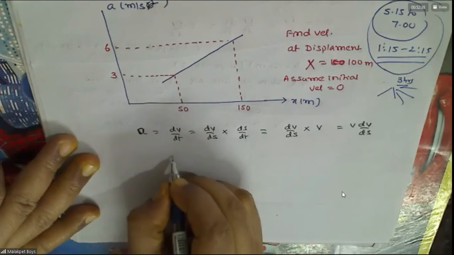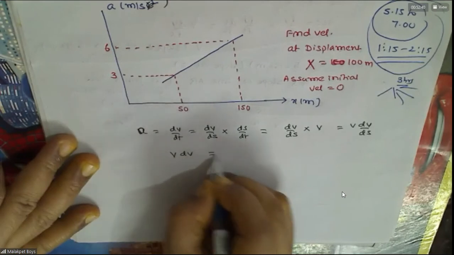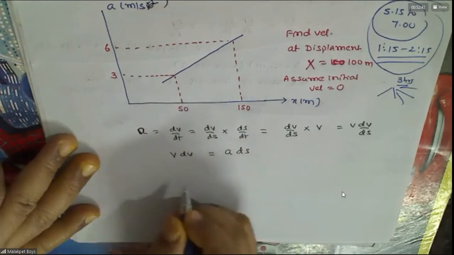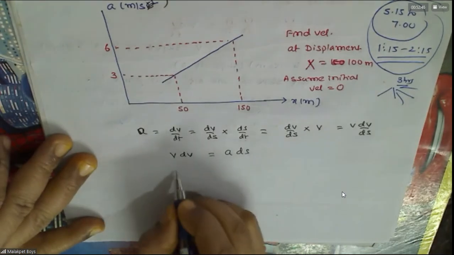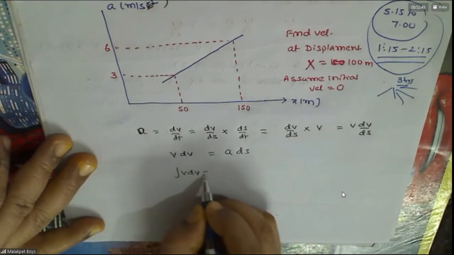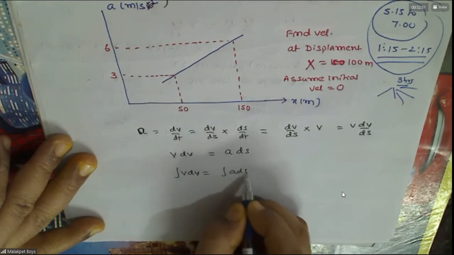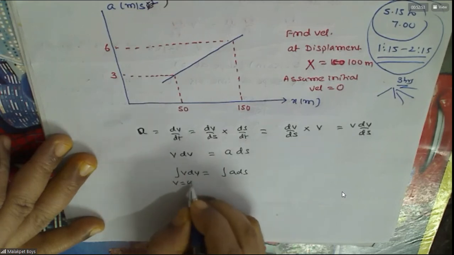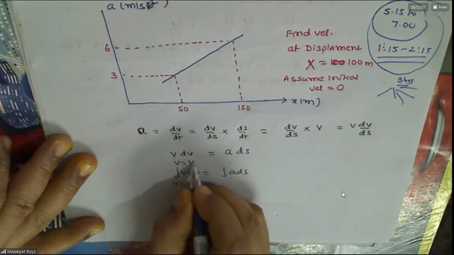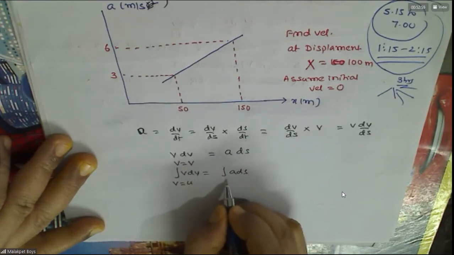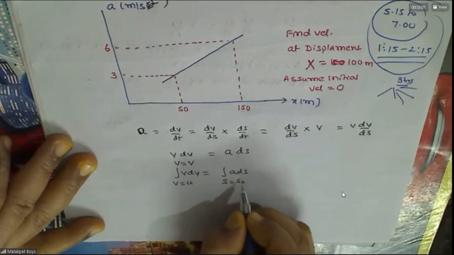So here, v dv, if you cross multiply, what will you get? Any doubt till here, boys? No, sir. Okay, this is some S naught.